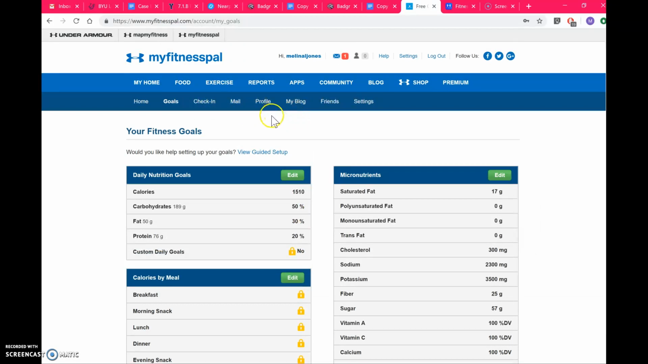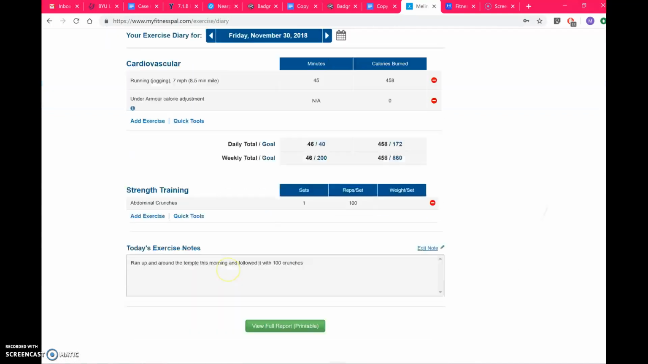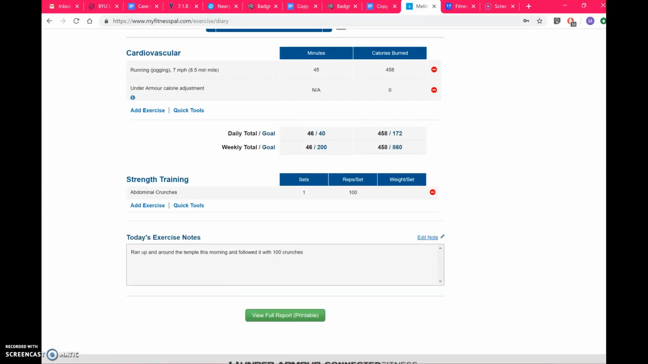Now I'm gonna go to my exercise diary. Here are some exercises I did: running for cardio, and for strength, I did abdominal crunches.